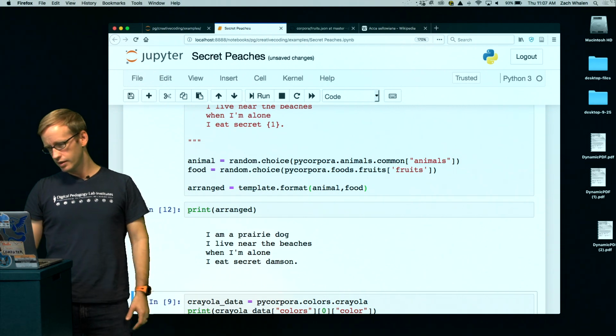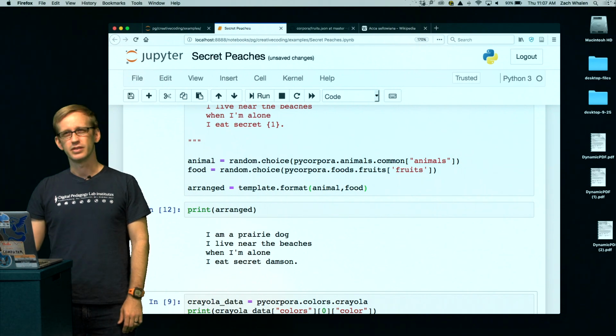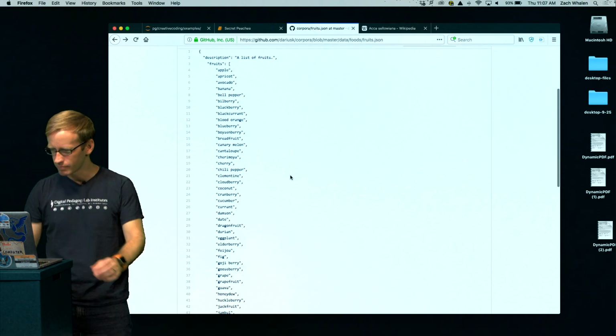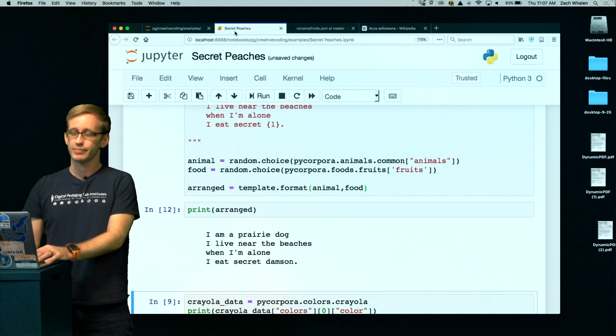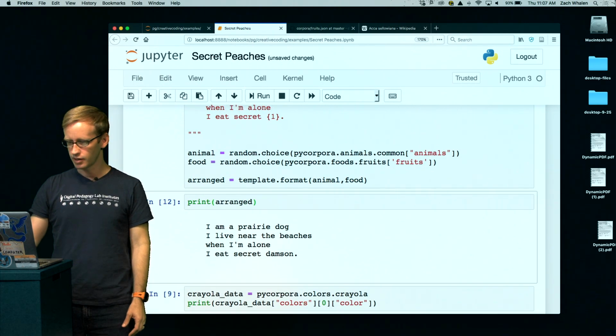I am a prairie dog. I live near the beaches, and when I'm alone, I eat secret damson. I don't know what damson is either. A lot of fruits. What are all these? Okay. Great. So lots of different fruits. So there we go. So let's try it again and just kind of see what happens. What other things can we get?